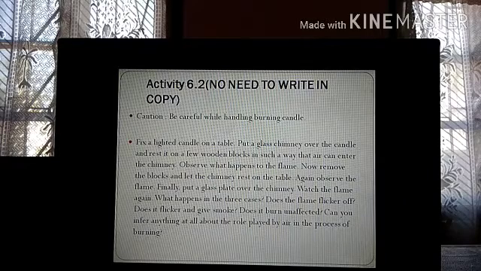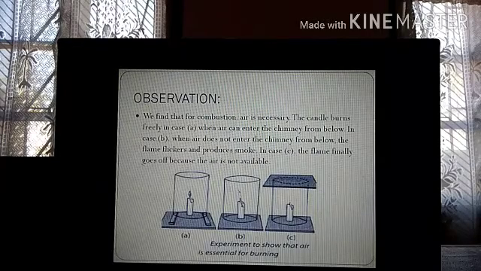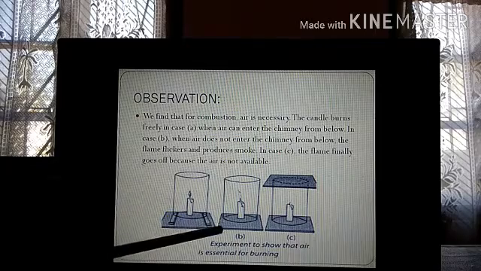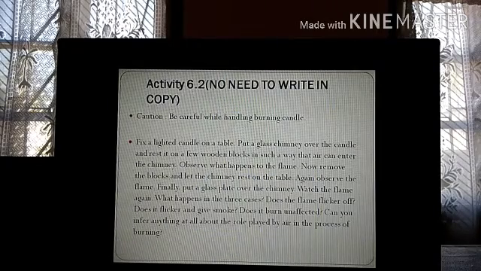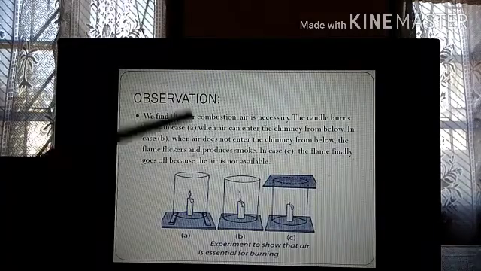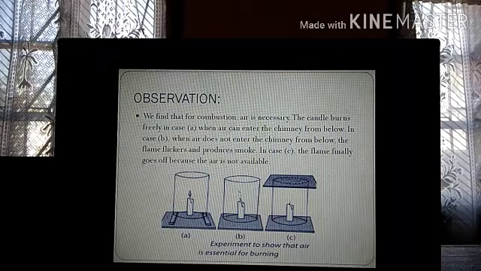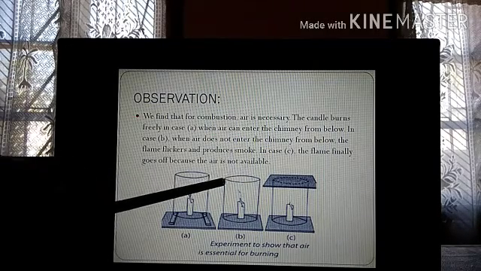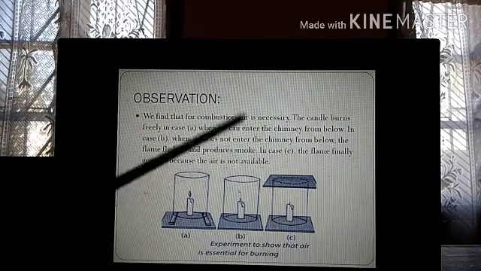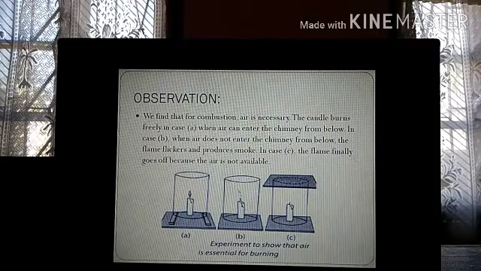In the second case, you remove the two blocks and let the chimney rest on the table. So the chimney is over the table now. Again observe the flame. Finally put a glass plate over the chimney. Now you again observe the flame in the second case. Remember, the chimney is open from the top. And in the third case, you are putting a glass plate over the chimney.